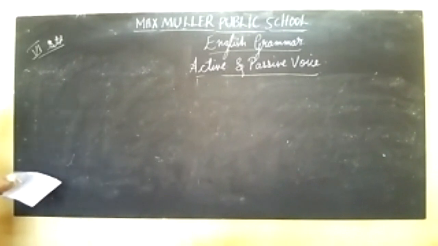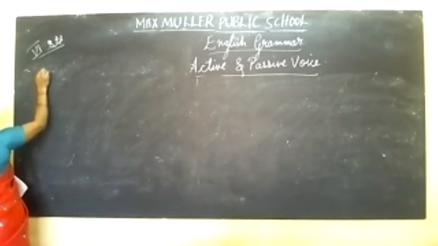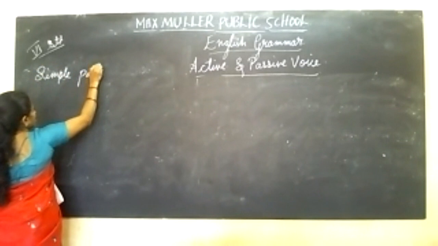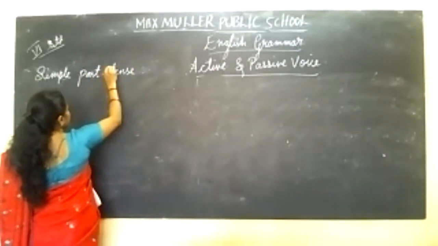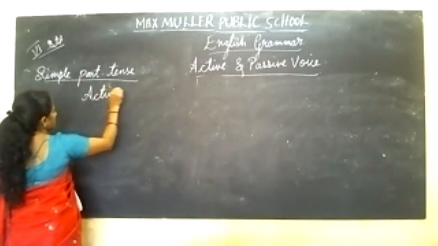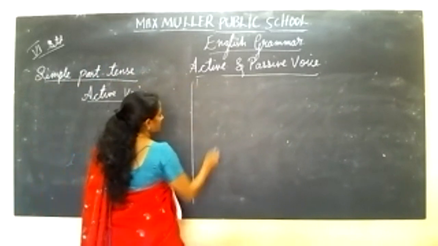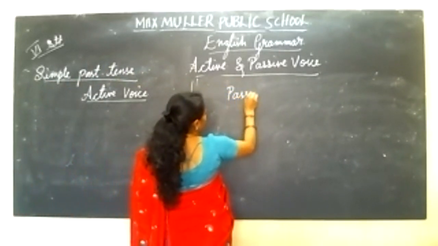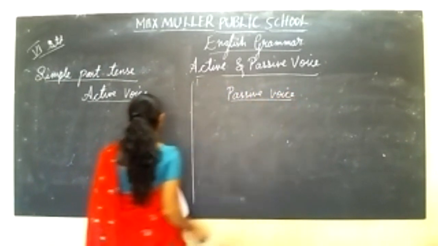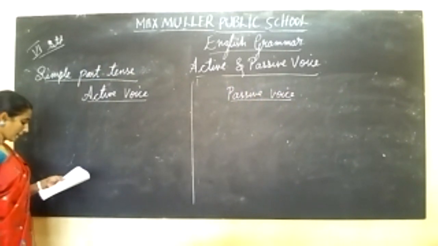Next is simple past tense. In this, active voice and passive voice. Okay? Here, simple past tense.